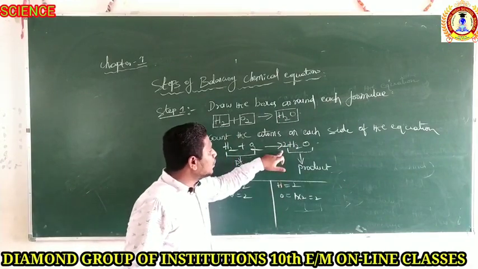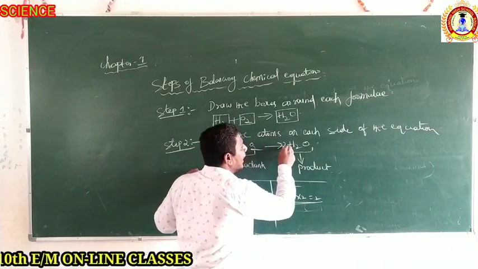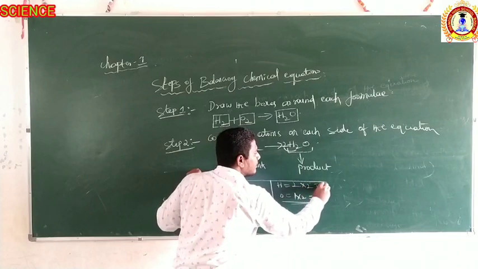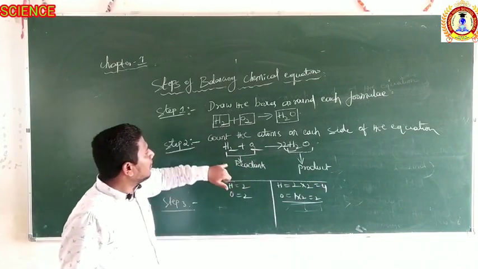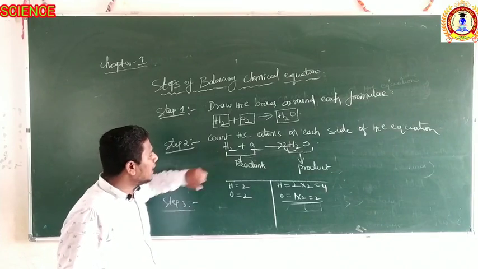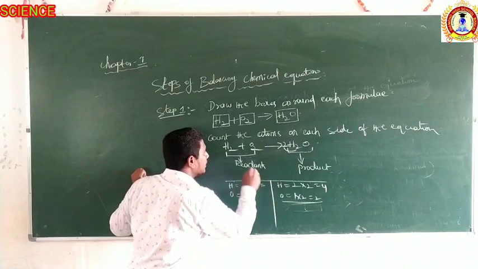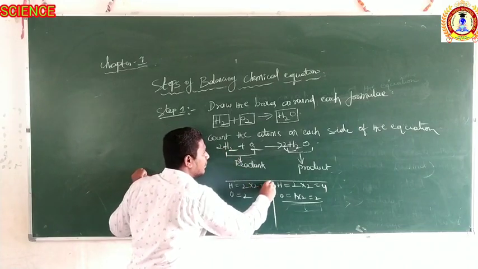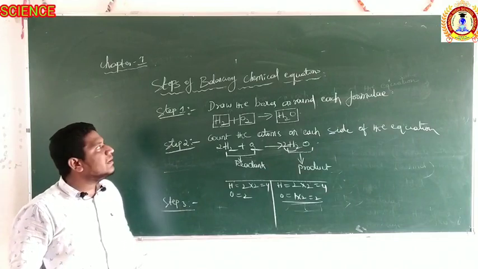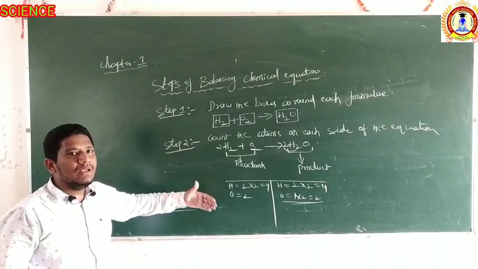So when we add the 2, the oxygen becomes 2, but hydrogen becomes 4 here. 2 2s are 4. But in the reactant side, hydrogen is 2 only. Then how much should I multiply? I have to multiply it by 2 again. It becomes 4. So this is called the balanced chemical equation, or the steps of balancing the chemical equation.